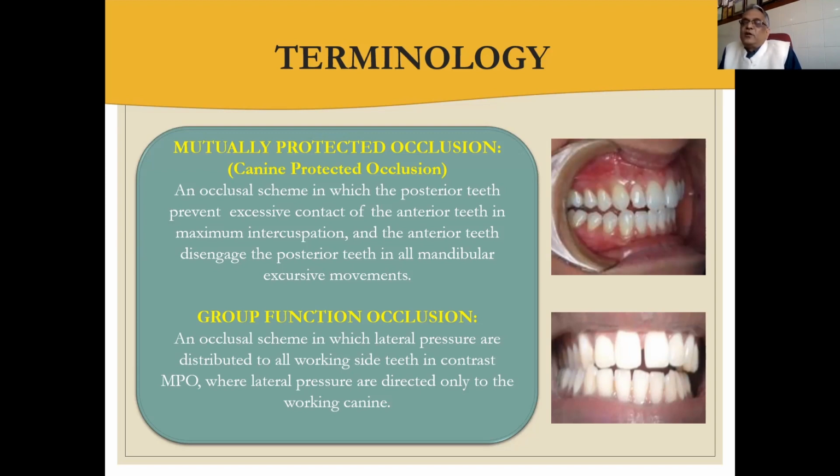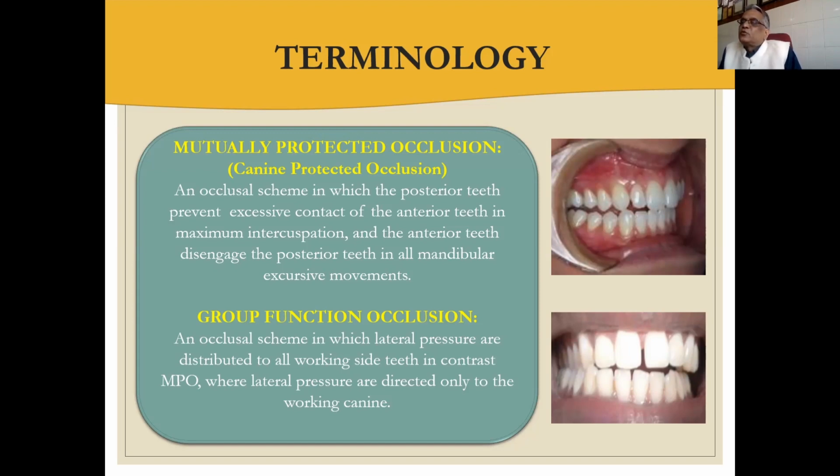Here I would like to tell you one more definition, that is maximum intercuspal position. Earlier we called it centric occlusion, but nowadays we call centric occlusion the occlusion at the centric relation, and maximal intercuspal position, as its name says, is when the teeth are having the maximum intercuspation.